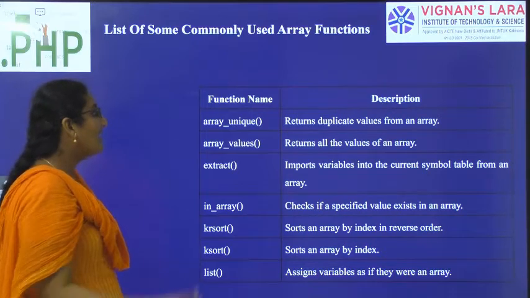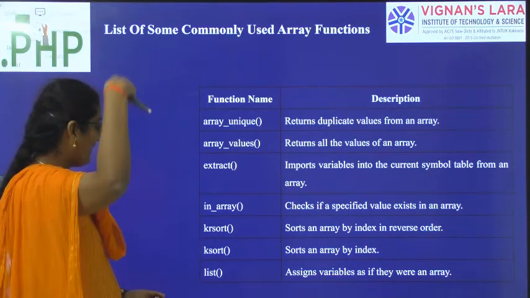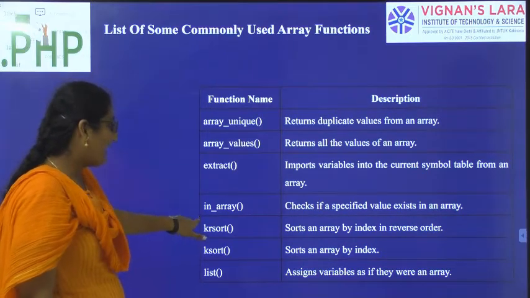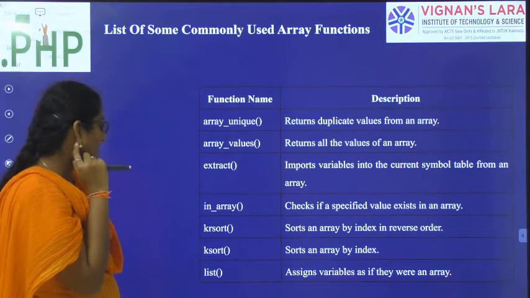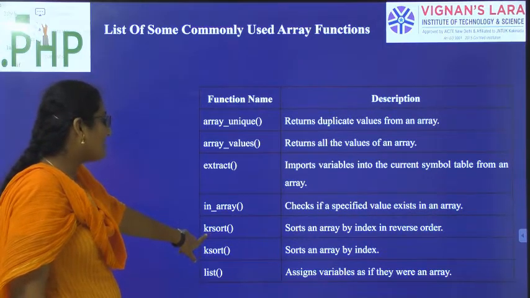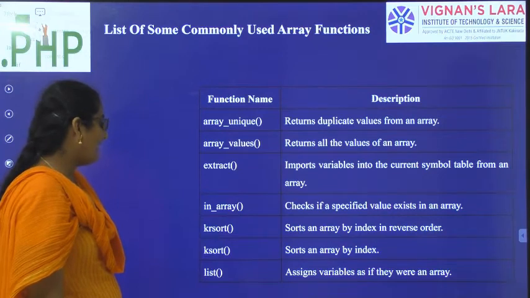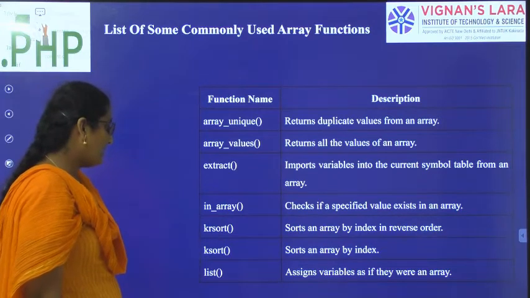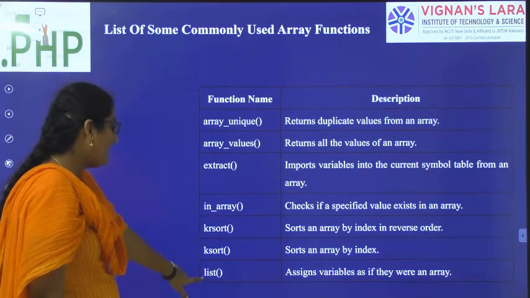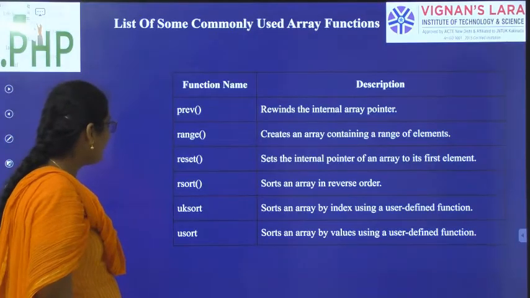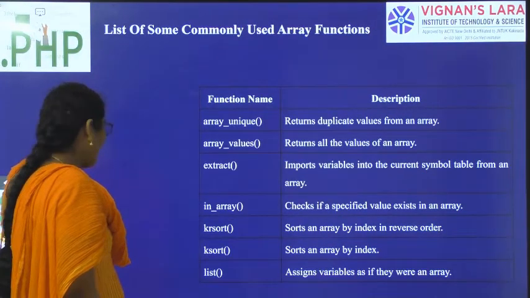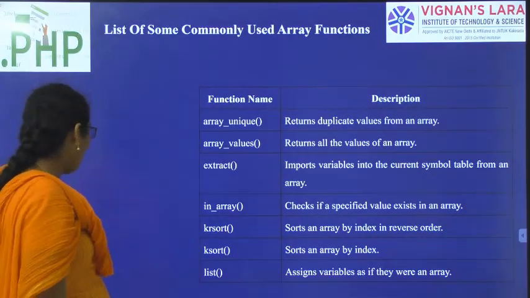Extract, import the values of the current table to another array. In array, check if the specified value is present in the array or not. Krsort sorts the array by index in reverse order. Ksort sorts the array by index. List assigns the values to the array.